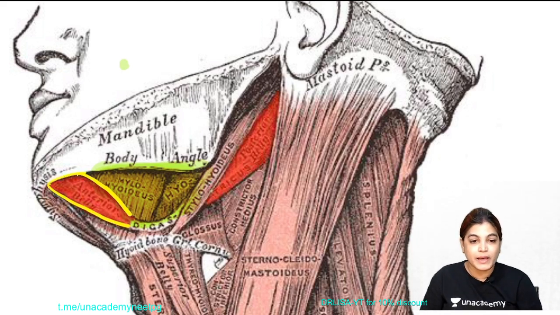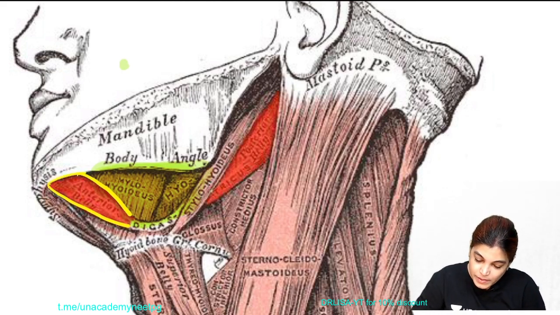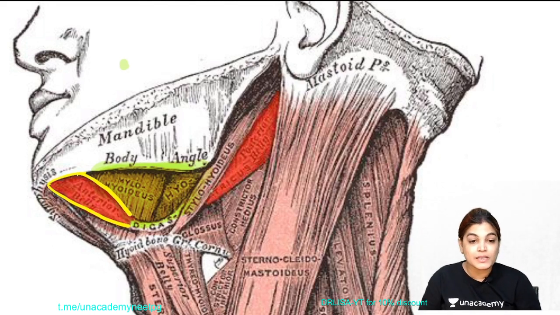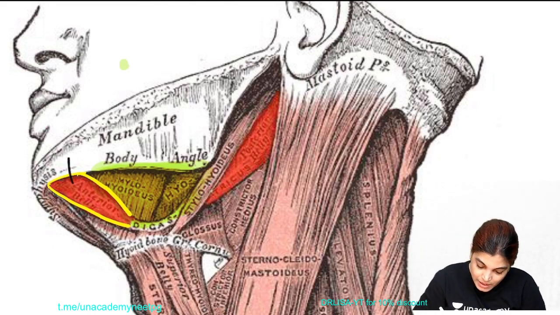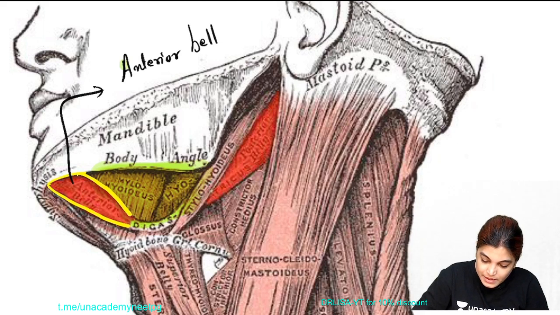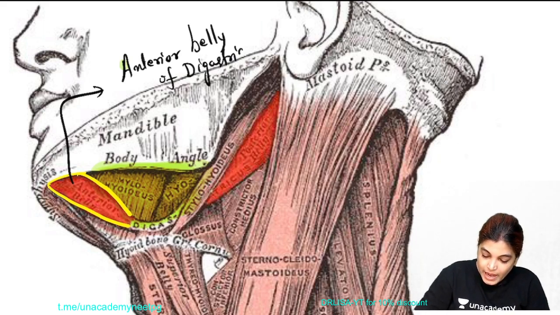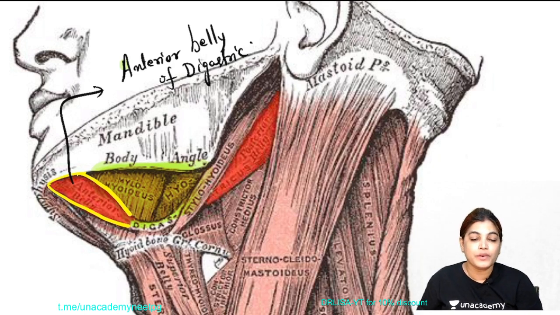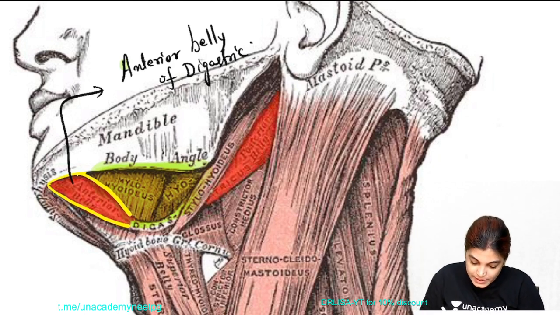This muscle belly, let me use black color, is the anterior belly of digastric muscle, and this is forming the antero-inferior boundary.